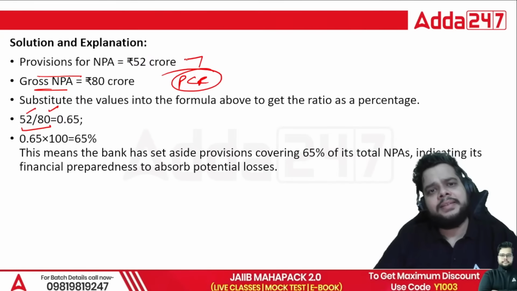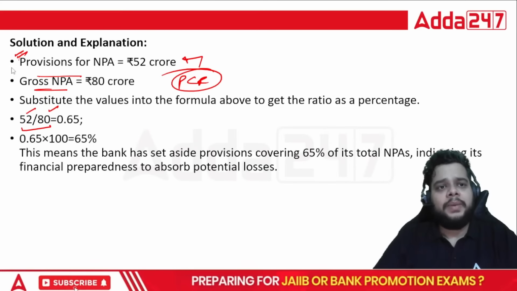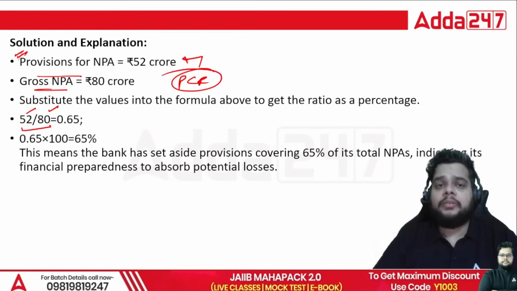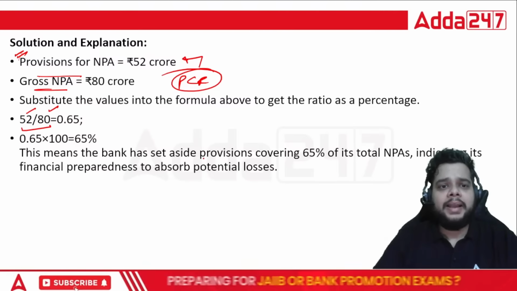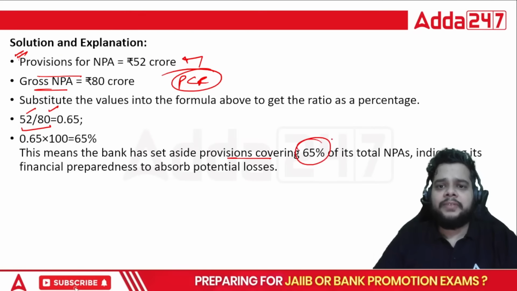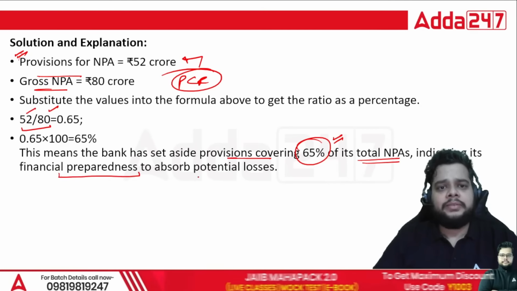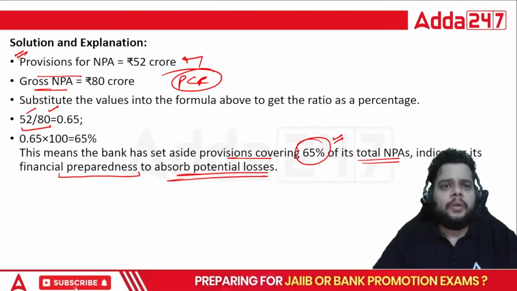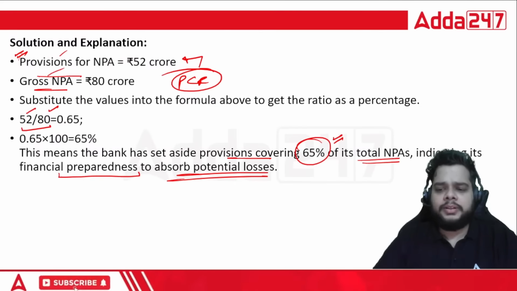And why is PCR necessary? So that we can know whether the provisions applied for NPAs are beyond a particular limit or not, which we will be calculating for strengthening our credit delivery in a bank. This means the bank has set aside provisions covering 65% of its total NPA, indicating its financial preparedness to absorb the potential losses. And that is the ultimate aim, the objective of maintaining PCR. So I hope that you will remember the formula: provisions divided by the gross NPA.